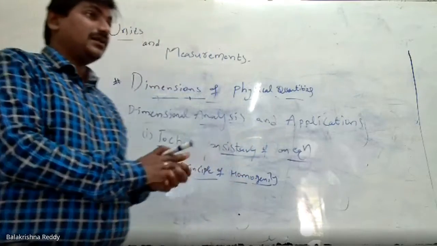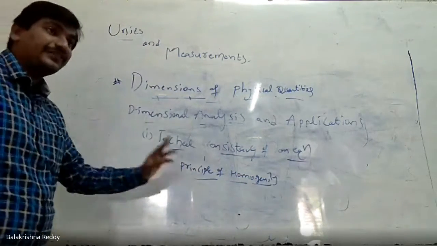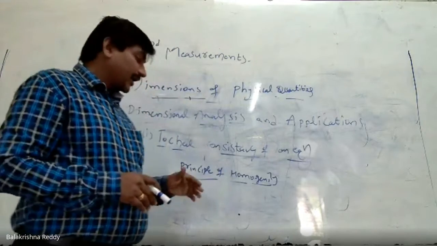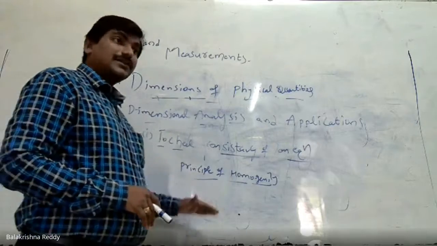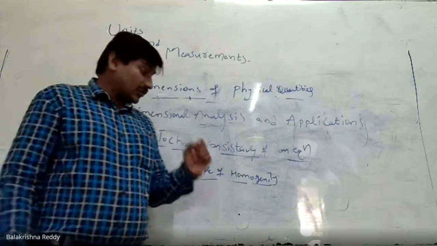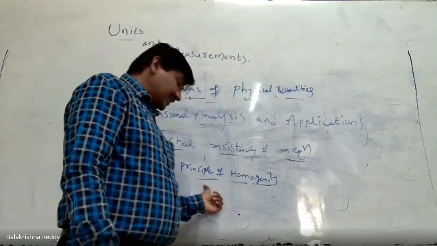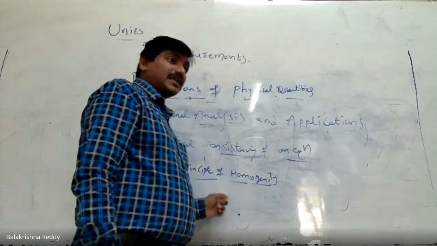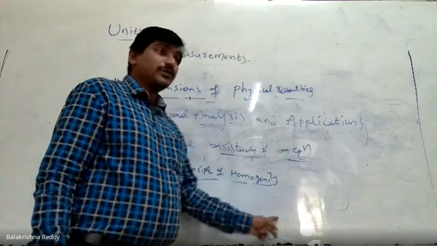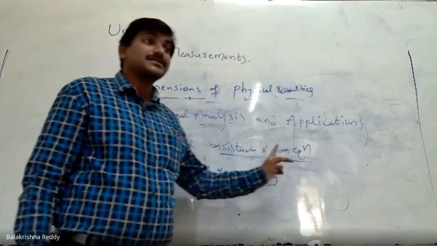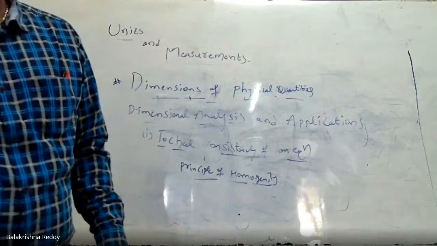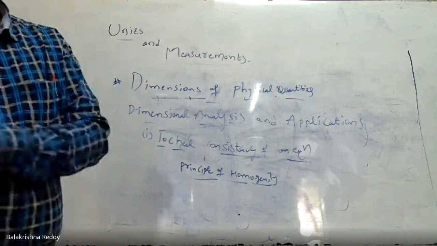Are you getting my point? Length I can add up with length only. I cannot add length with mass. Mass I can add up with mass only. I cannot add it with time. Right? So the same physical quantity I can add or subtract. That is called the principle of homogeneity. Now here we have to check the correctness of an equation.